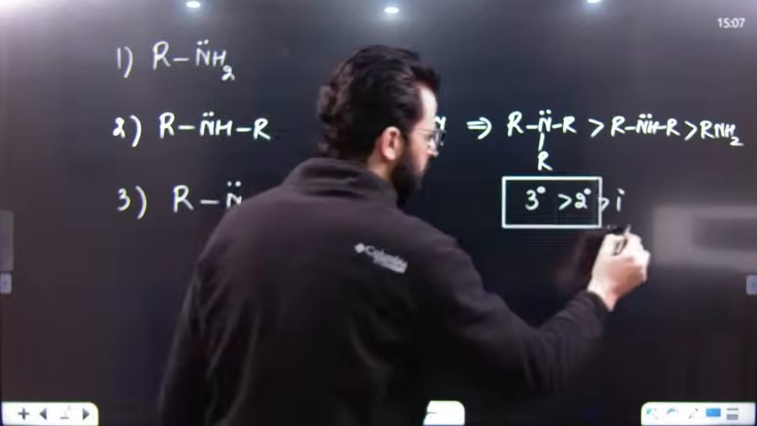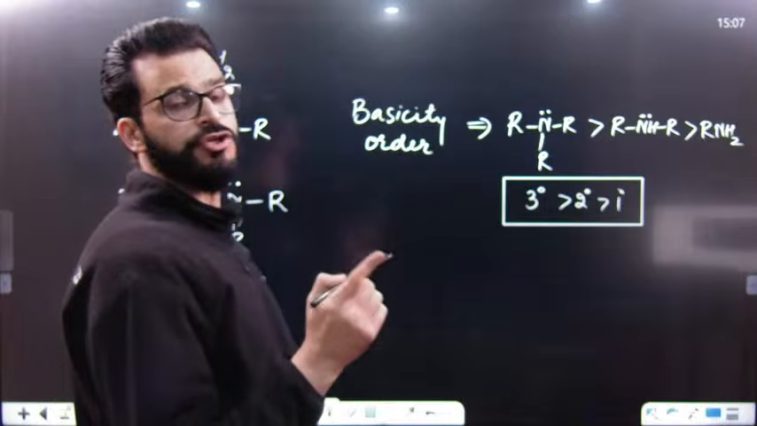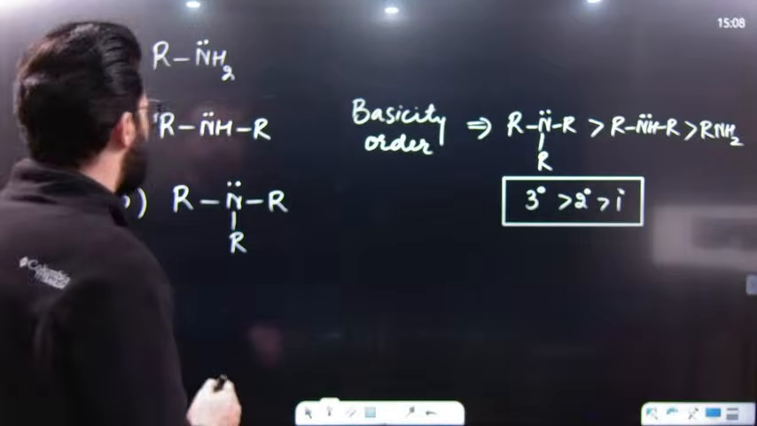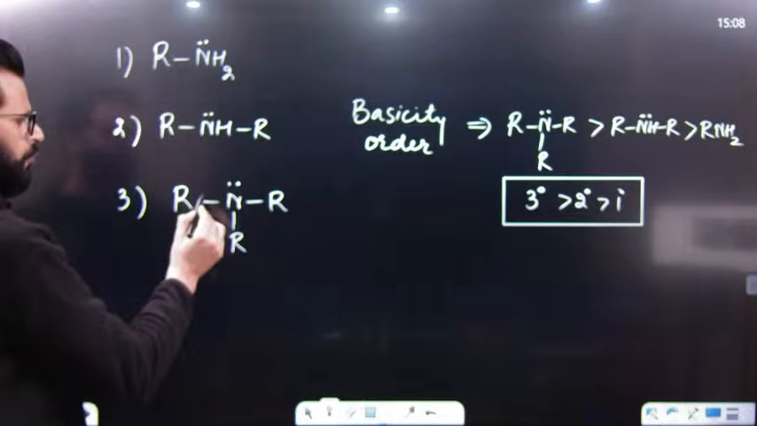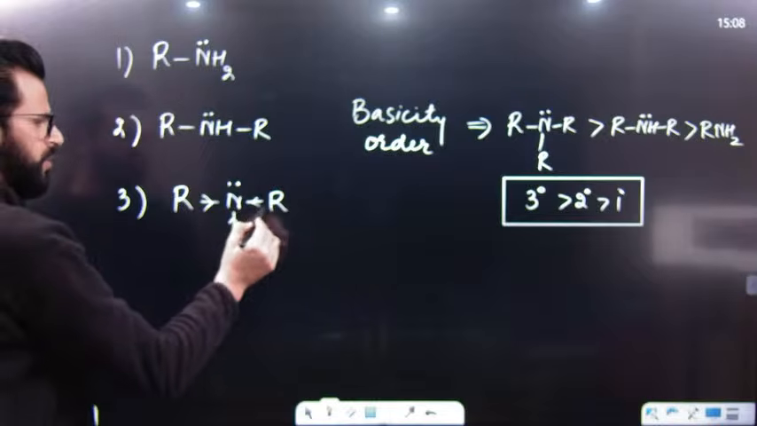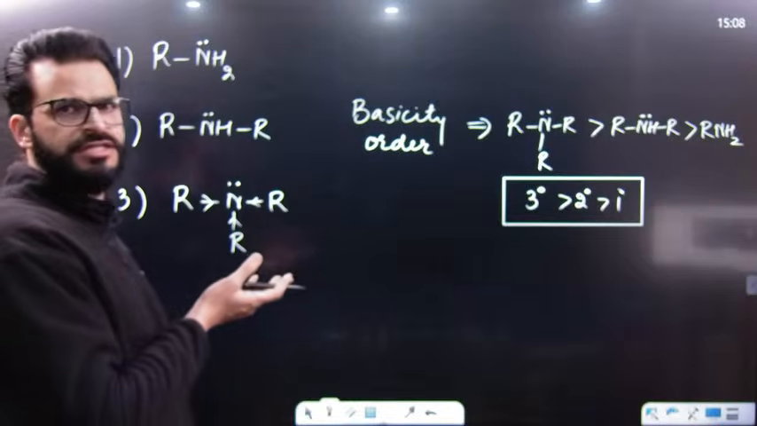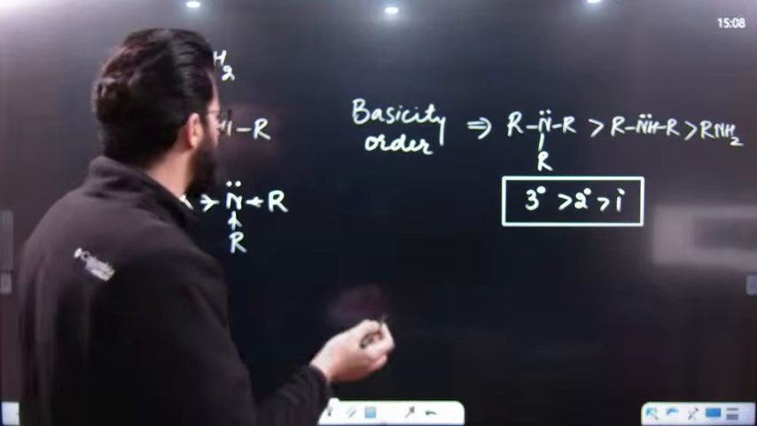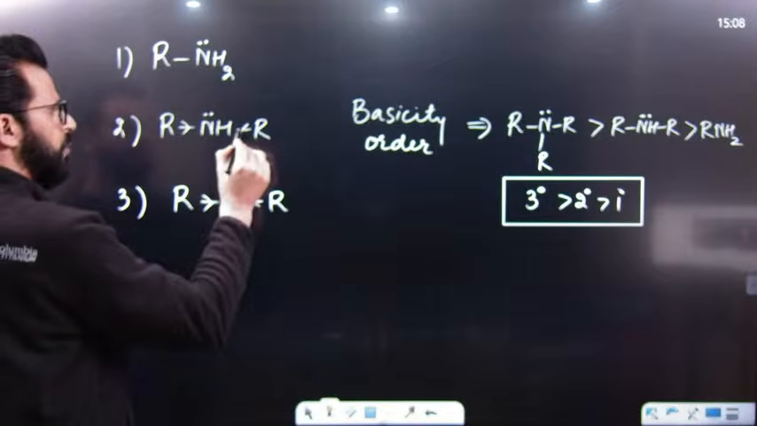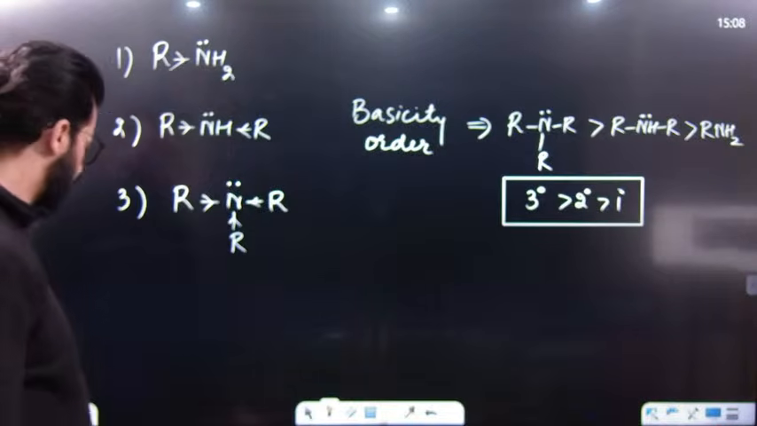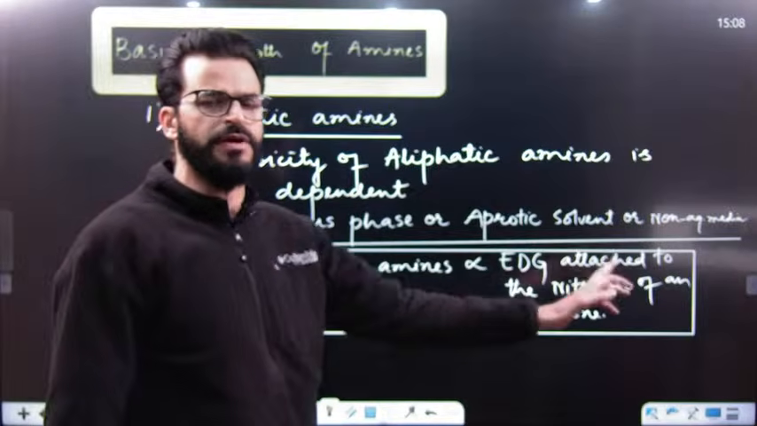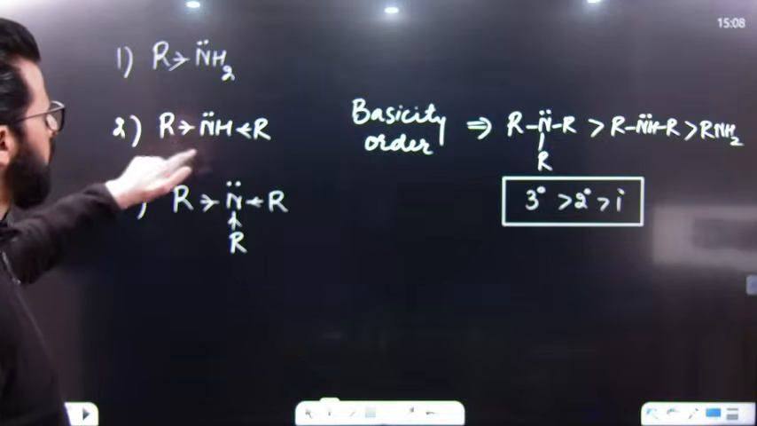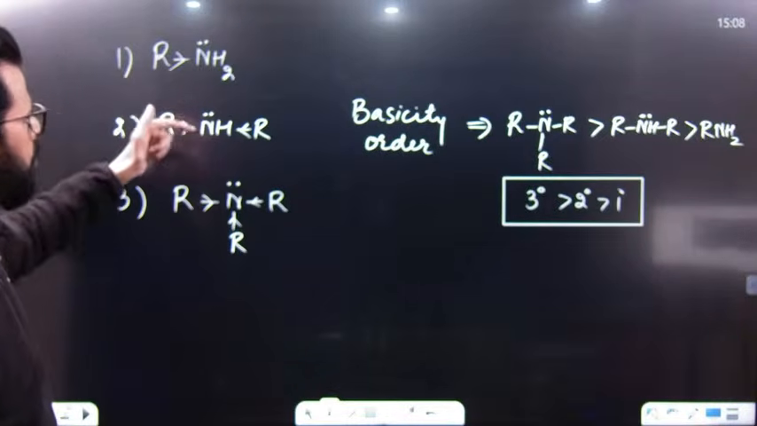Because here the medium is not one which can solvate these amines, or there are no H positive present in this medium. Hence, we will simply say that the more the electron donating groups attached to nitrogen, these electron donating groups will increase the electron density of nitrogen, and nitrogen will donate its electron more easily. This has 3 electron donating groups, this has 2, and this has 1. So this says that basicity of amine is directly proportional to electron donating groups attached to the amine. So it's 3, 2 and 1.